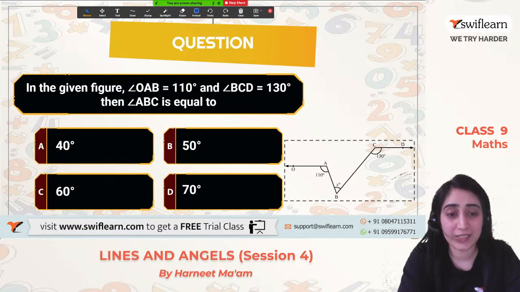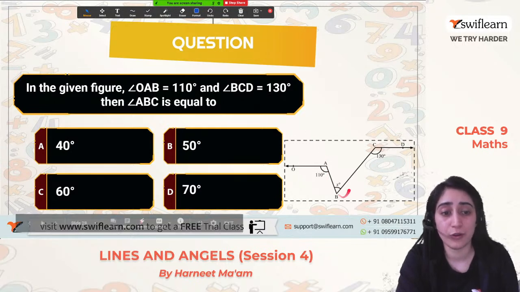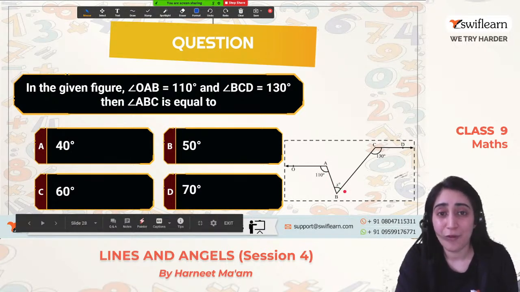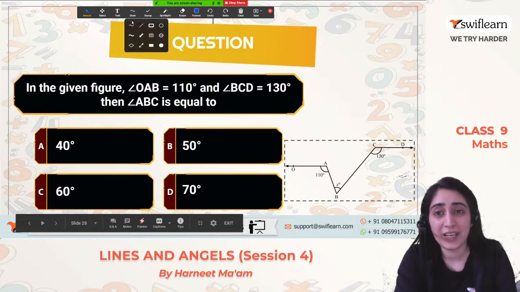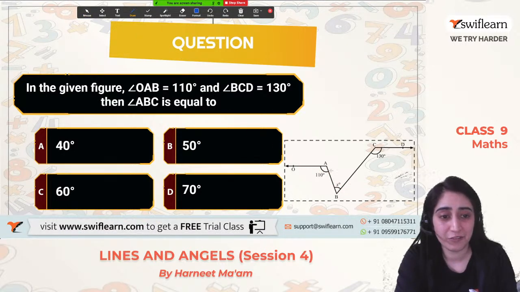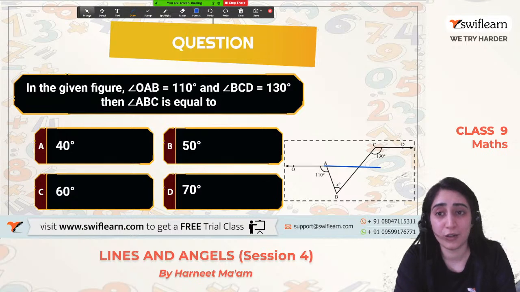So it's given to us that angle AOB is 110 degrees. Angle BCD is 130 degrees. We have to calculate the value of angle ABC. That means we have to calculate the value of this x. How will I do it? Yes, we can do it by extending this line, right? I'll extend this line. This is a hint which I'm giving you. Now, are you able to find out the value of x or not?